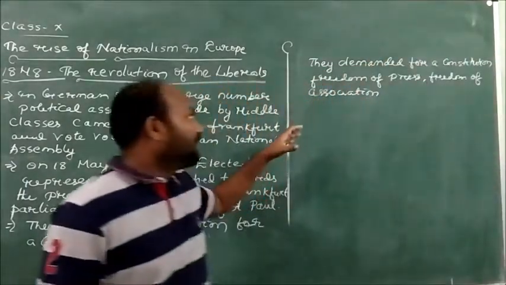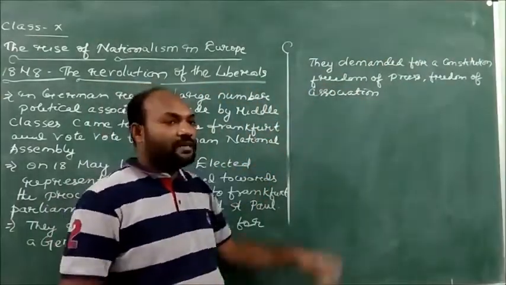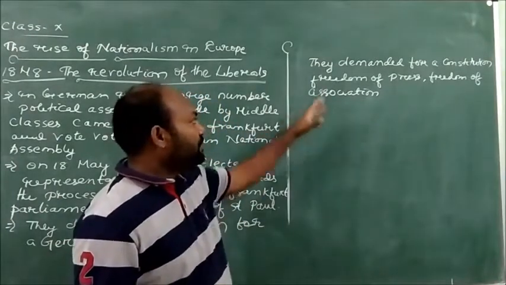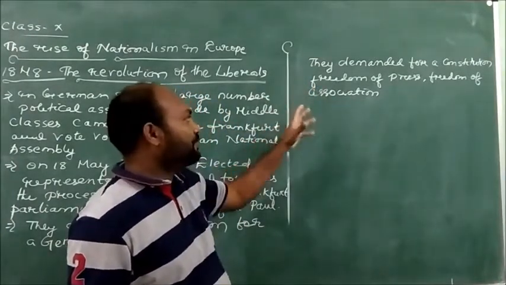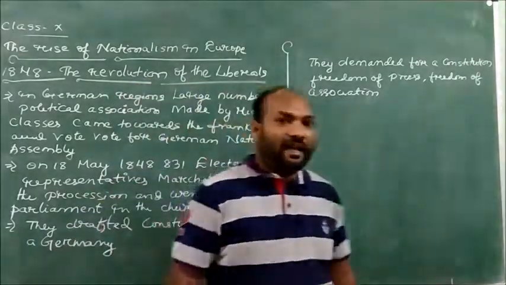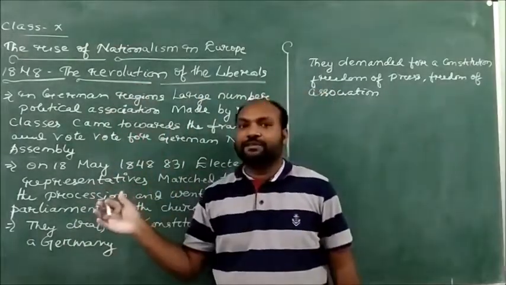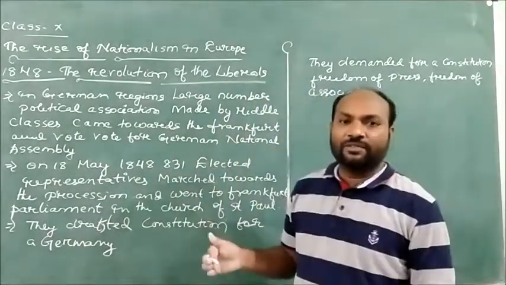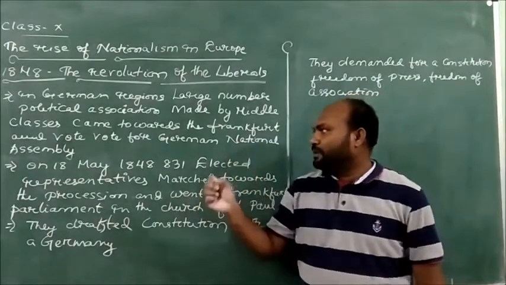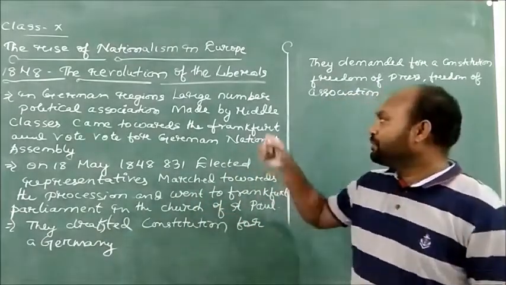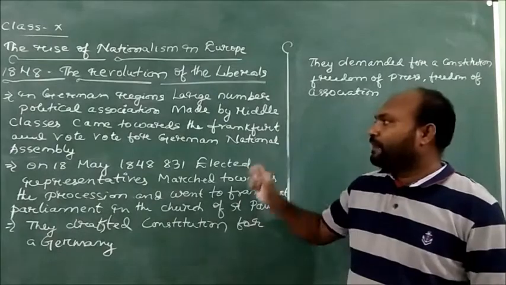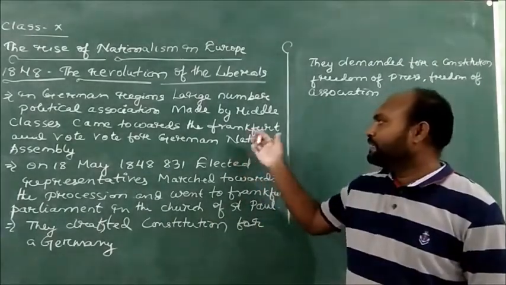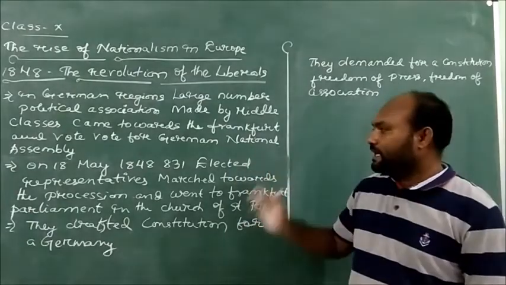So dear children, the people continuously demanded constitutions, freedom of the press, and freedom of associations. As we also see in the German regions, there were many liberal groups who formed political associations, and after forming them, they came to the Frankfurt Parliament and made proposals to vote for the German National Assembly.